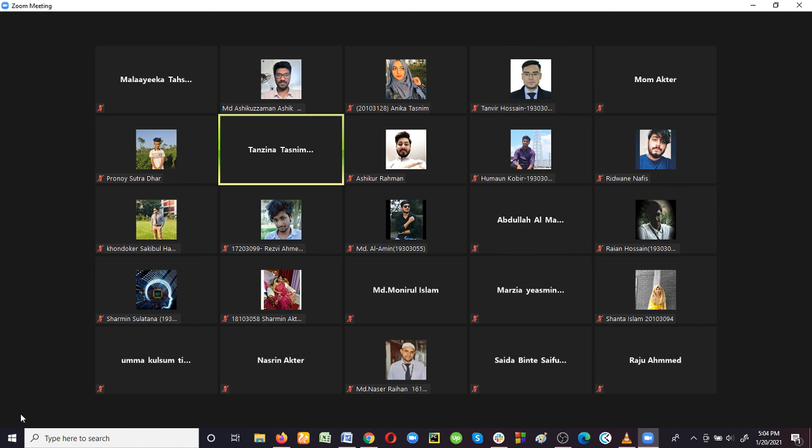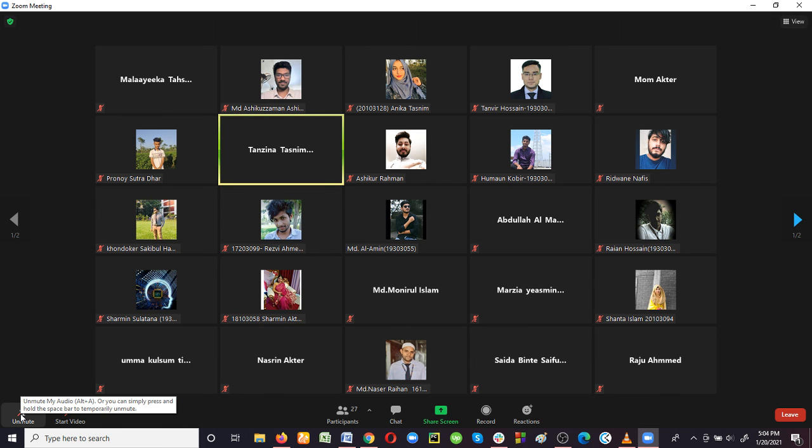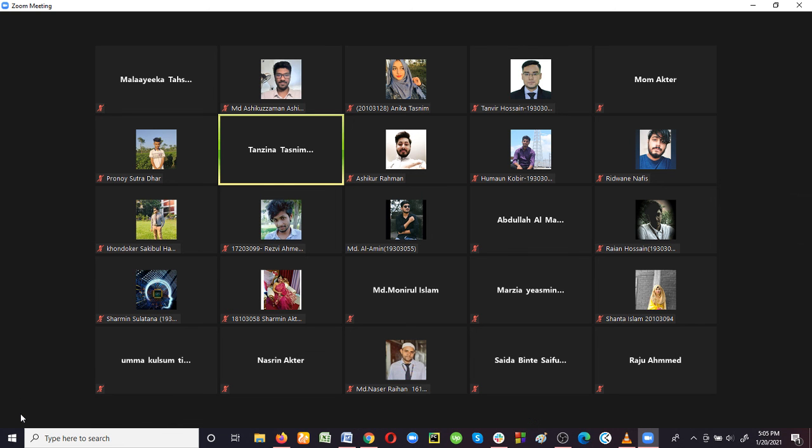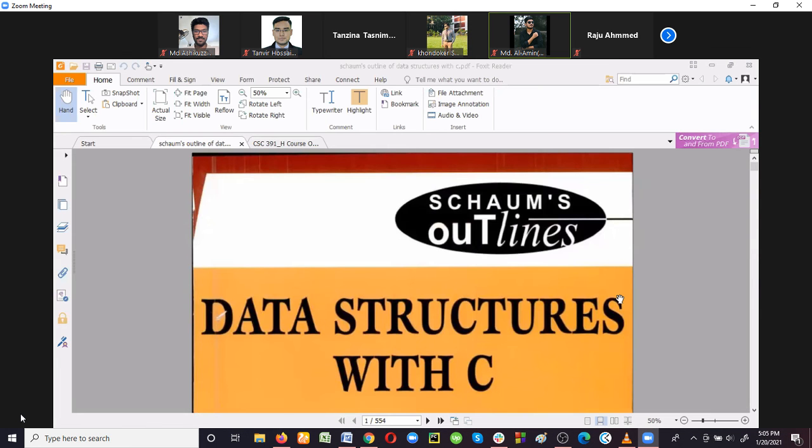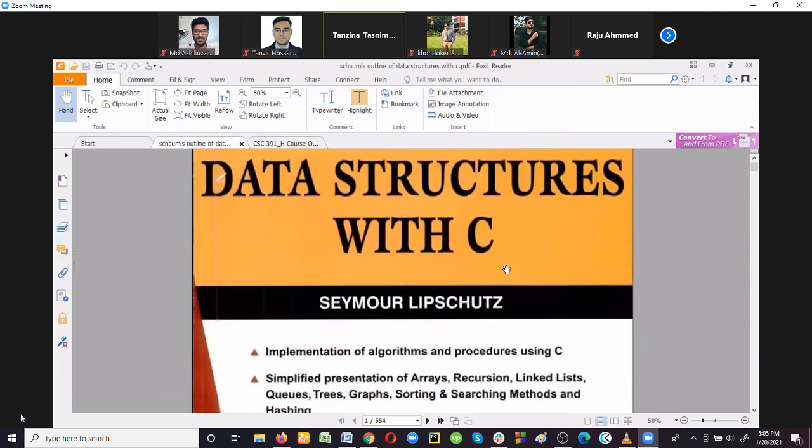And we'll follow this book, Data Structures with C by Seymour Lipschutz.